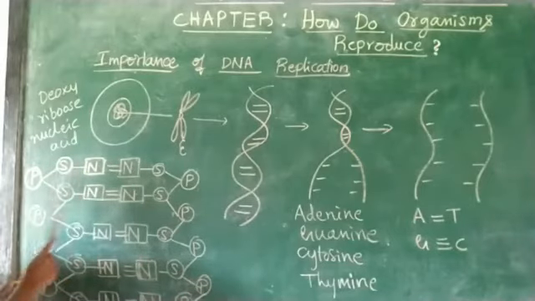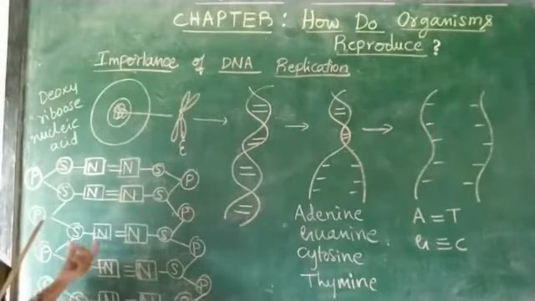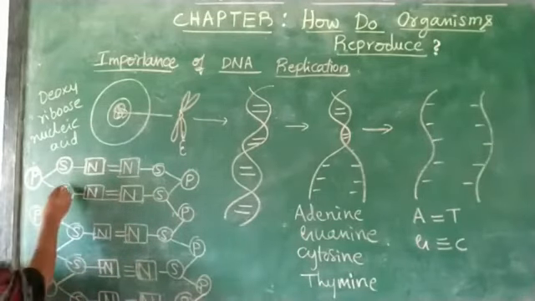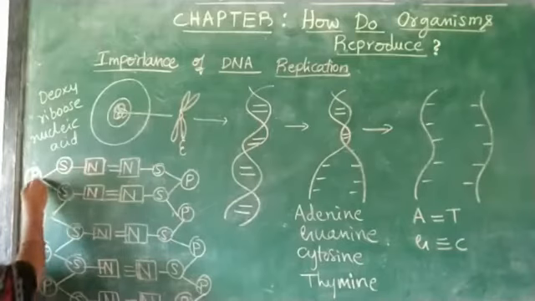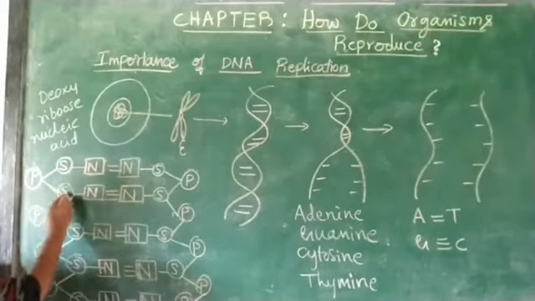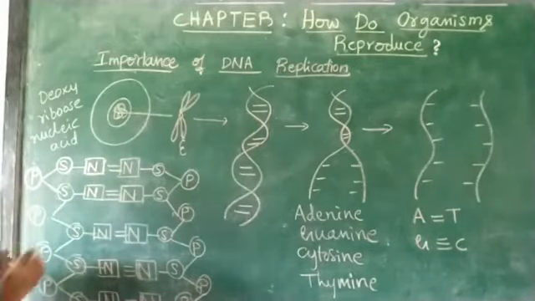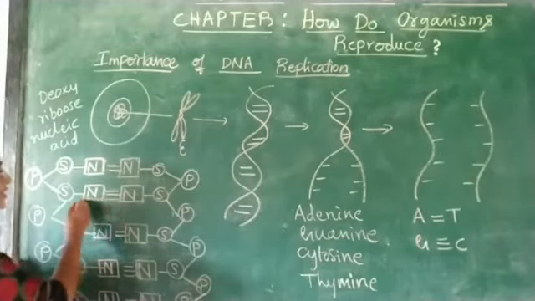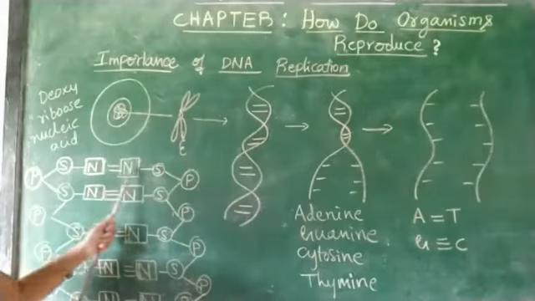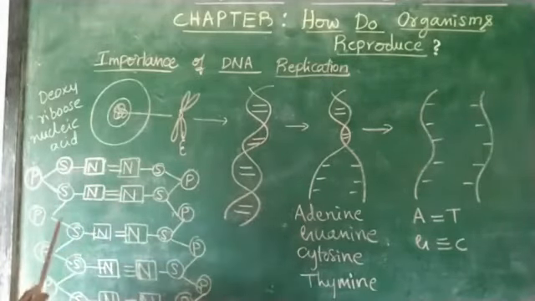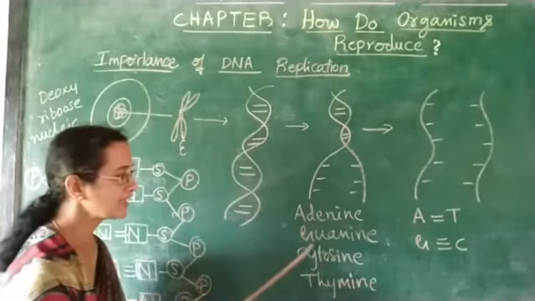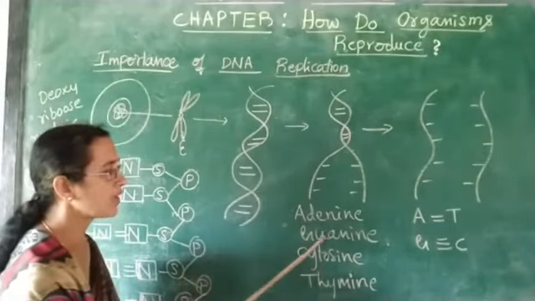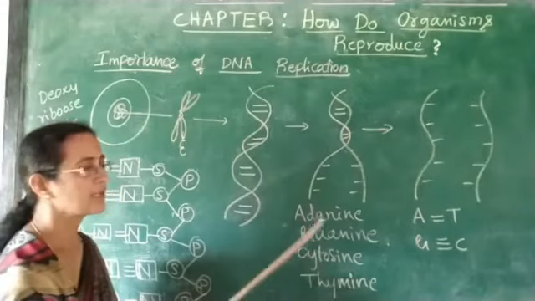These three mainly comprise the DNA. This ribose sugar is attached to a phosphate group, and the phosphate group is again attached to the next ribose sugar, where each one is linked to nitrogenous bases. There are four types of nitrogenous bases, namely A, G, C, T: adenine, guanine, cytosine and thymine.